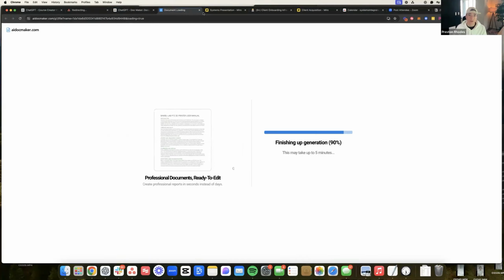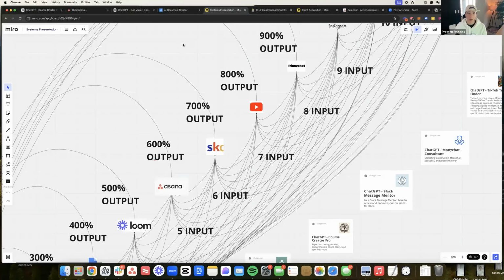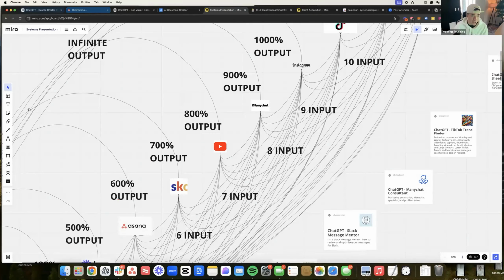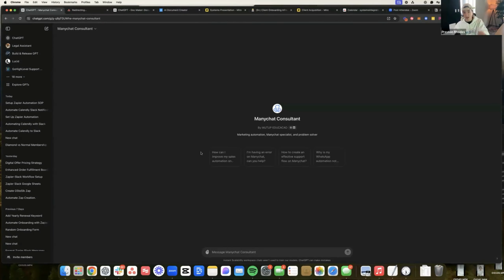And so now it's going to give me the script for that. What am I going to do next? I'm going to grab the ManyChat GPT right here, and I'm going to have it build a ManyChat automation going over the Zapier automation and the process map and the Loom so that I can set up, when I post these videos, a keyword automation to give people access to the assets that are kept behind obviously a paywall or something else of becoming a client.